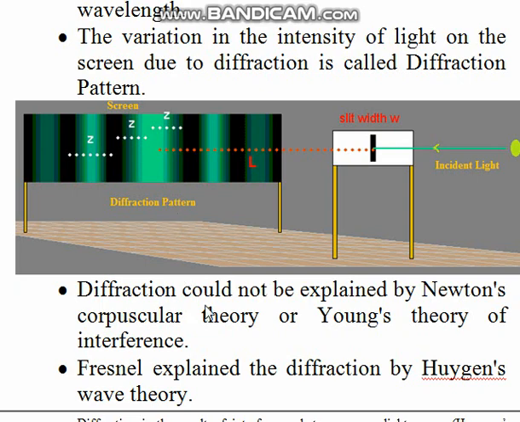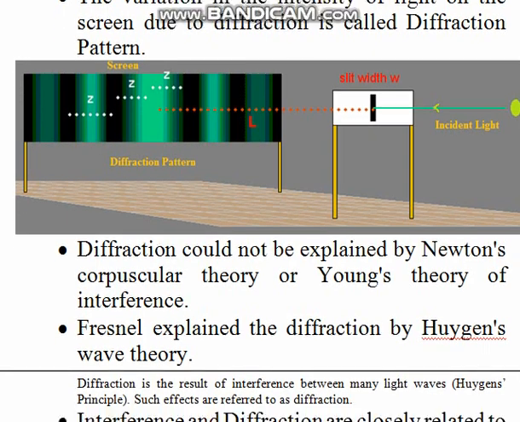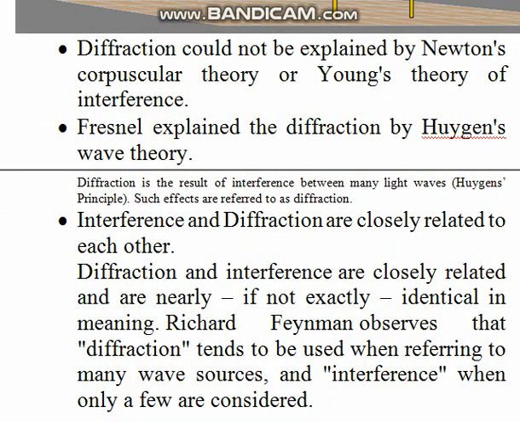Next point: diffraction could not be explained by Newton's theory or Young's theory of interference. Fresnel explained diffraction by Huygens wave theory. The last point is that interference and diffraction are closely related to each other.